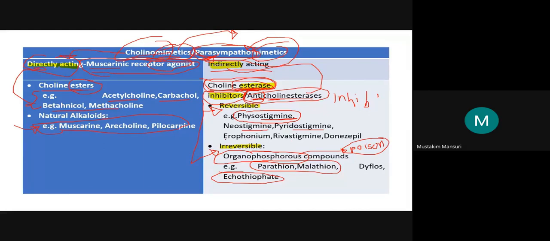Just correct this word by mistake. I forgot to type the D. Edrophonium. So this is the directly acting as well as indirectly acting parasympathomimetic. Any question till this? No, sir. Okay, so we'll continue this.